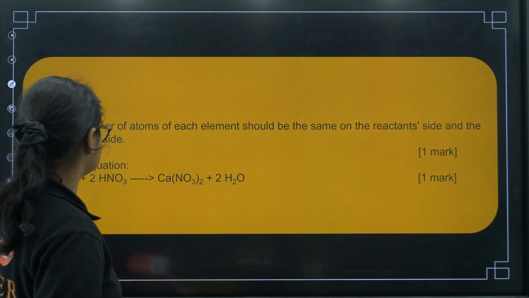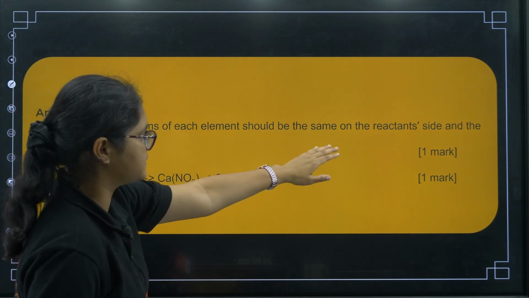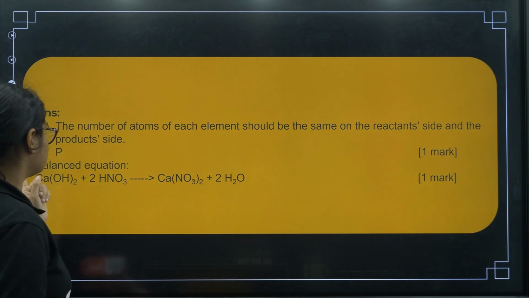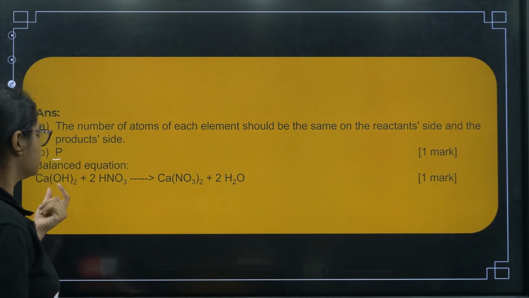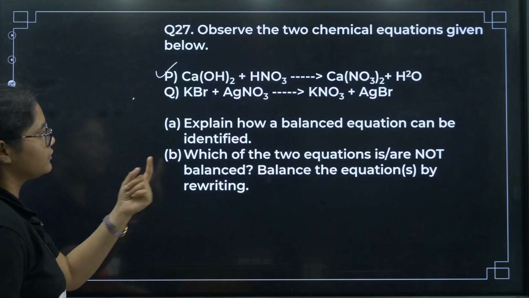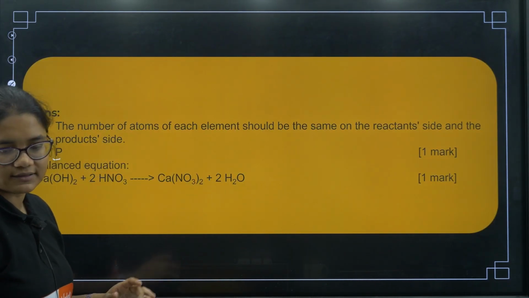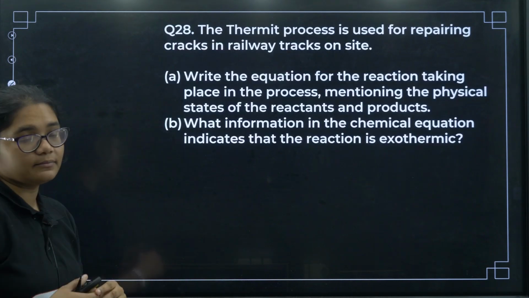So now if you see the answer, the number of atoms of each element should be same on the reactant side and the product side. That is the first part. Next, which one is not balanced? As I told you, the first one, and then you have to balance it. So calcium hydroxide twice, and you have to take 2 HNO3 here and then 2 water, so that will balance the reaction. Okay. Next, coming to question number 28.